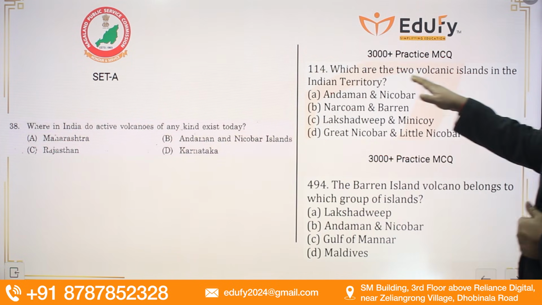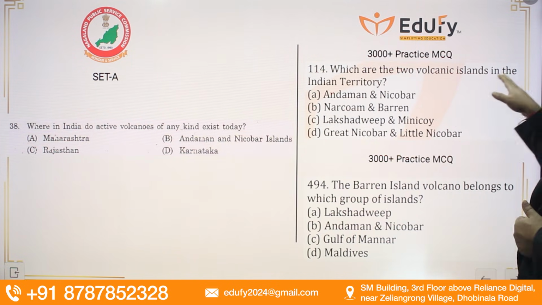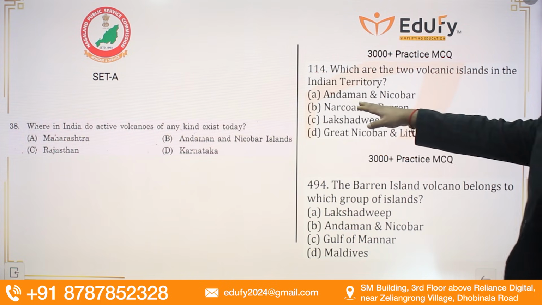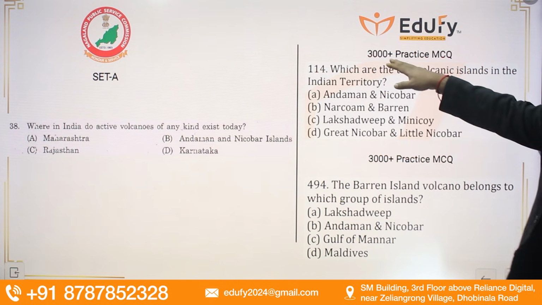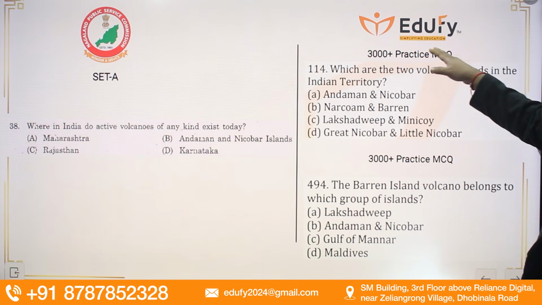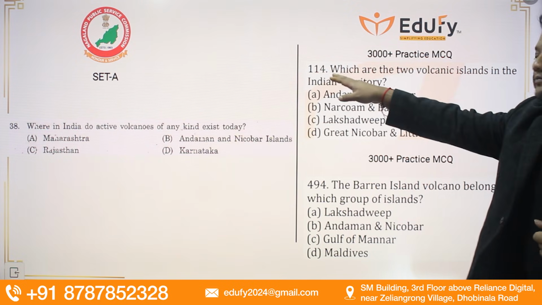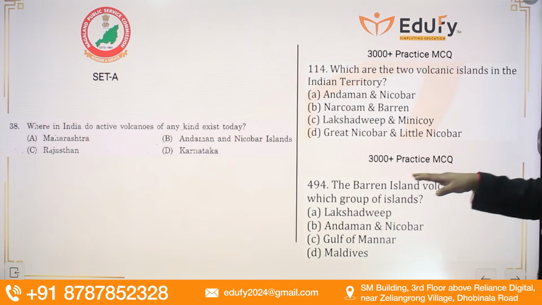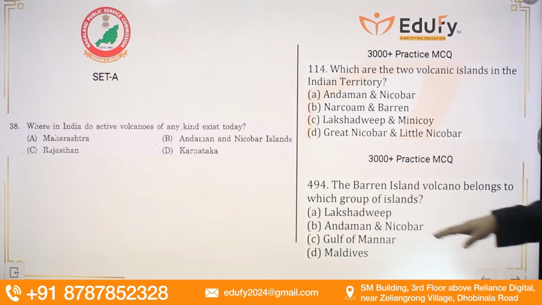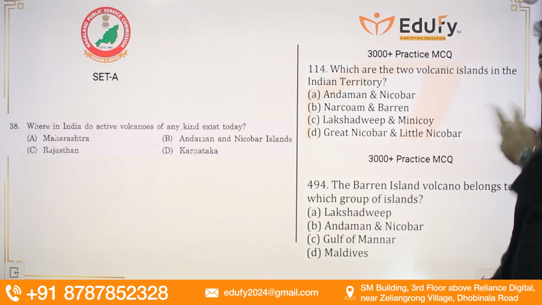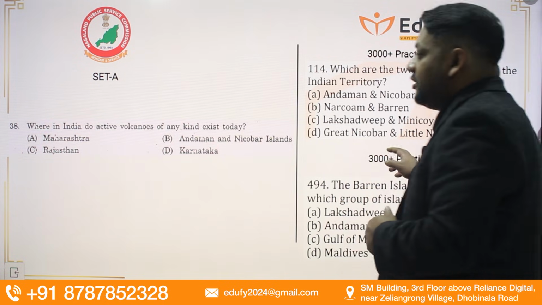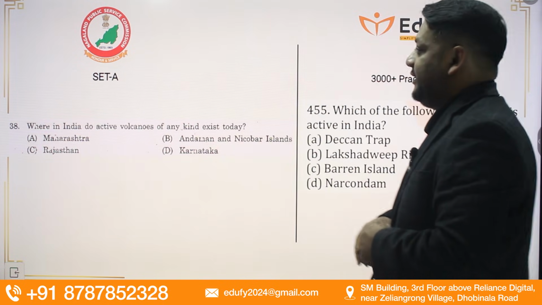Okay, which are the two volcanoes on islands in Indian territory? That is Narcondam and Barren, in the Andaman and Nicobar Islands. This is from the 3,000 plus practice MCQs, question 114 and 494. So these are the basic direct questions related to the 38 questions in set A.